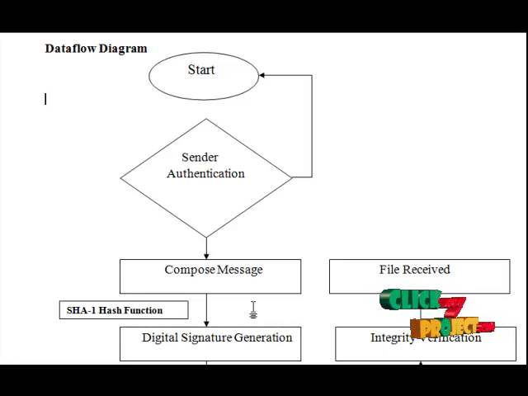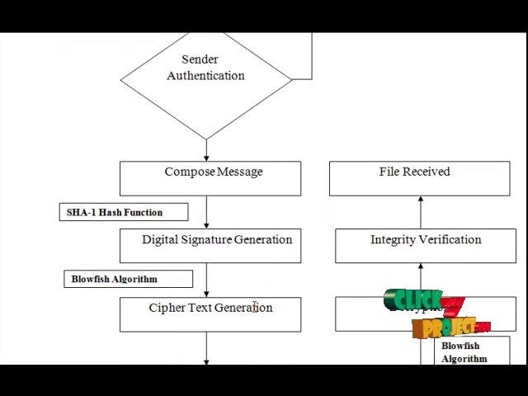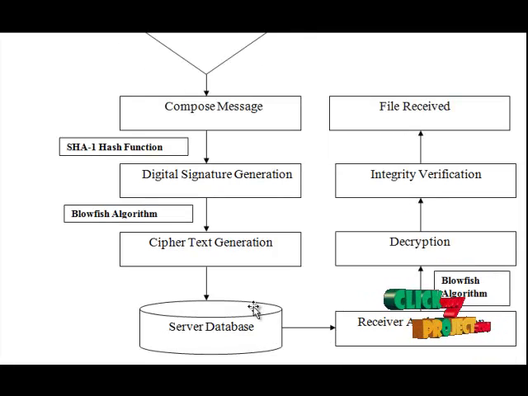Once the message is composed, a hash function is applied to generate the digital signature for integrity verification when the email message is received at the receiver side. Then we use the Blowfish algorithm to encrypt the same message for transfer to the multiple receivers present inside the group. Once the text file is encrypted, the encrypted file is stored in the server database.